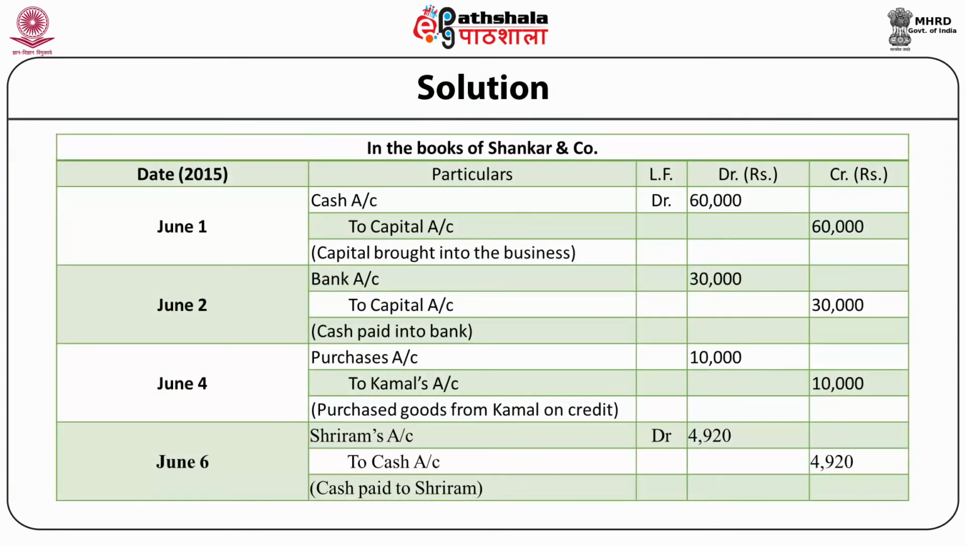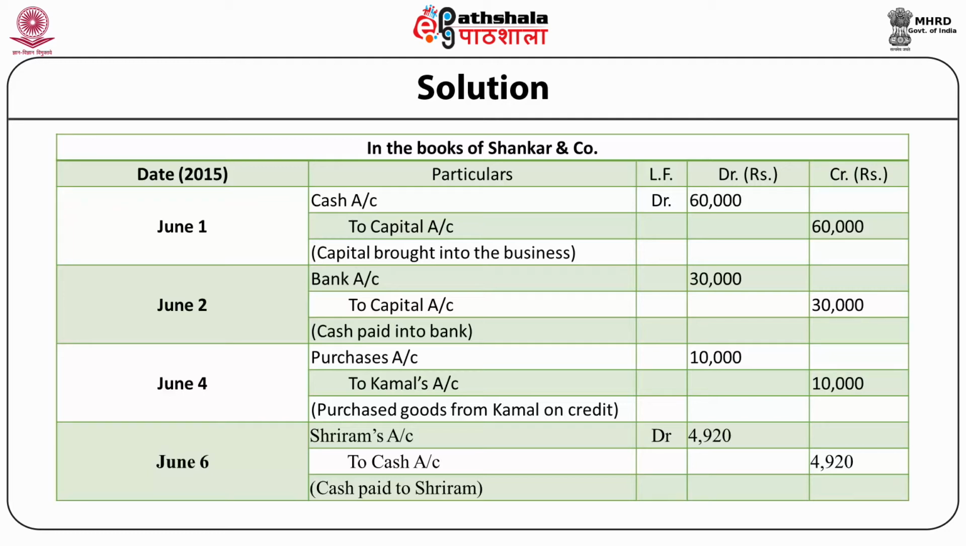Now, the solution to the above mentioned question. In the books of Shankar and Company, in the date column, we'll write 2015 and June 1. In the particulars column, we'll write cash account debit. In the debit amount column, we'll write 60,000. In the particulars column, again we'll write to capital account, and on the credit side we'll write 60,000. In the summary, we'll write capital brought into the business.